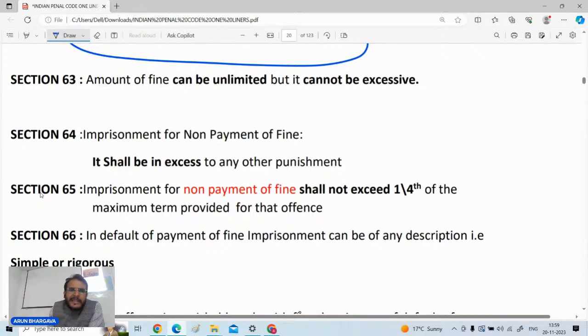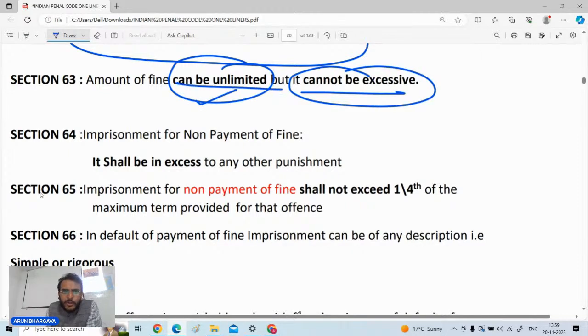The answer is yes, it can be unlimited, but it should not be excessive. इसका ध्यान रखना है आपने। Next one, if a person commits an offense, the court gives him imprisonment as well as the fine is imposed, and that person does not pay the fine, then for the default of the payment of fine, can that person be imprisoned?